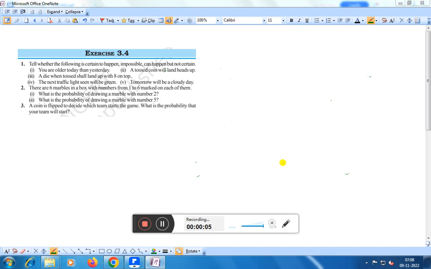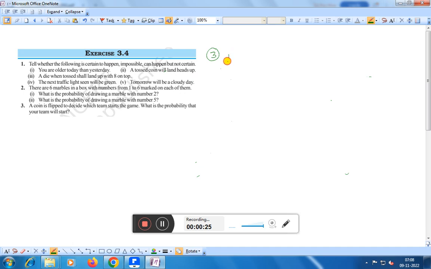A coin is flipped to decide which team starts the game. What is the probability that your team will start? Right? That is, we can solve question number 3 in this way. Question number 3. A coin has two possible outcomes, head or tail.